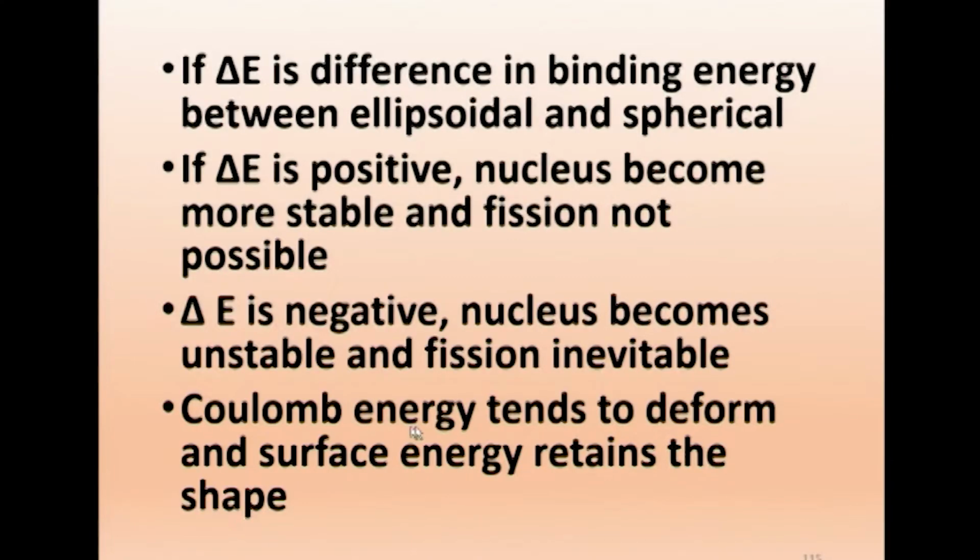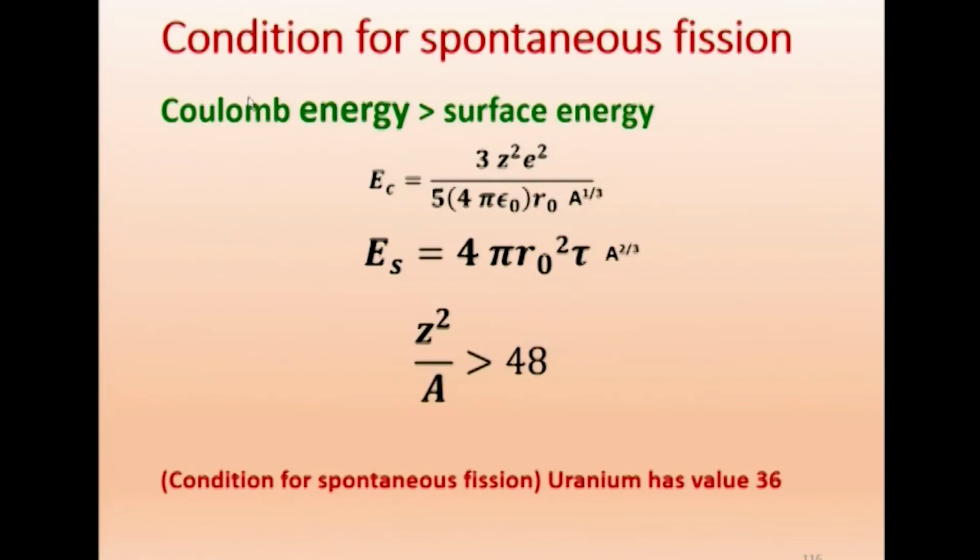So the Coulomb energy tends to deform the nucleus and the surface energy tends to retain its shape. Now, when will fission take place? The surface energy is trying to bind, the Coulomb energy is trying to separate. We want fission to occur, so the Coulomb energy must be greater than the surface energy. Only then it is possible.